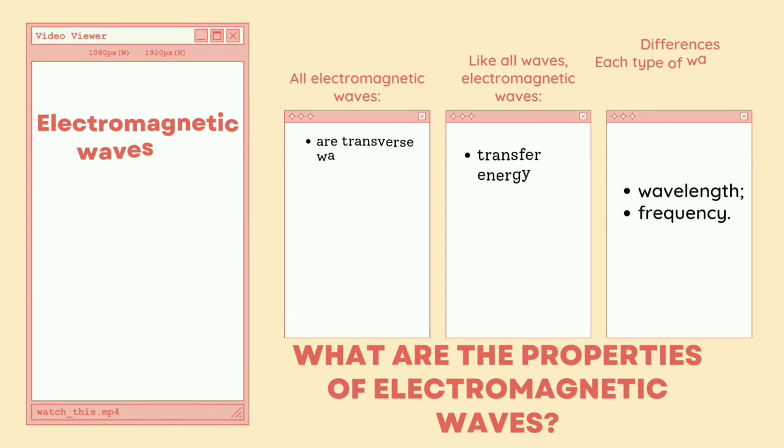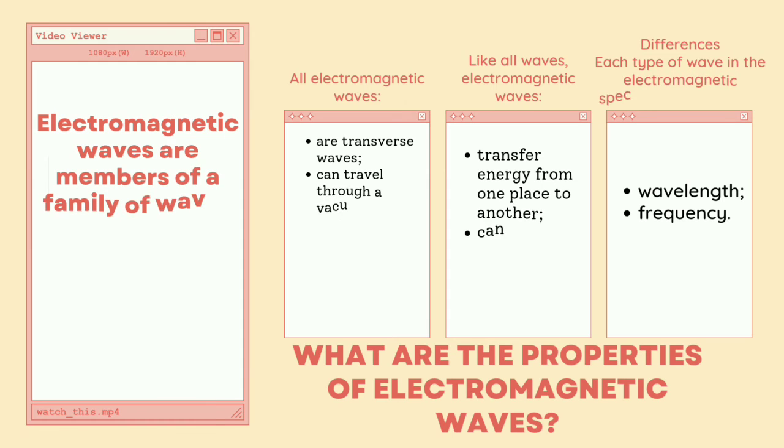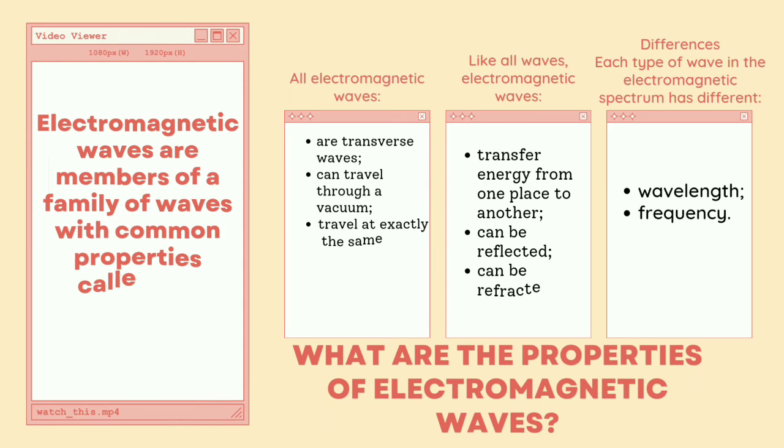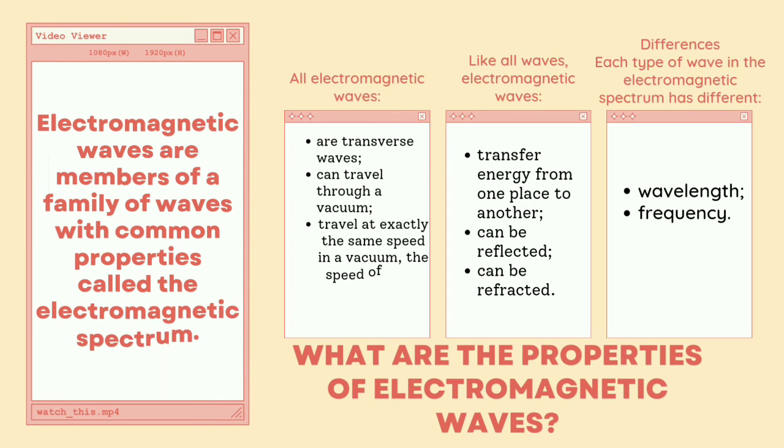Electromagnetic waves are members of a family of waves with common properties called the electromagnetic spectrum. All electromagnetic waves are transverse waves, can travel through a vacuum, and travel at exactly the same speed in a vacuum, the speed of light, 3 million meters per second.